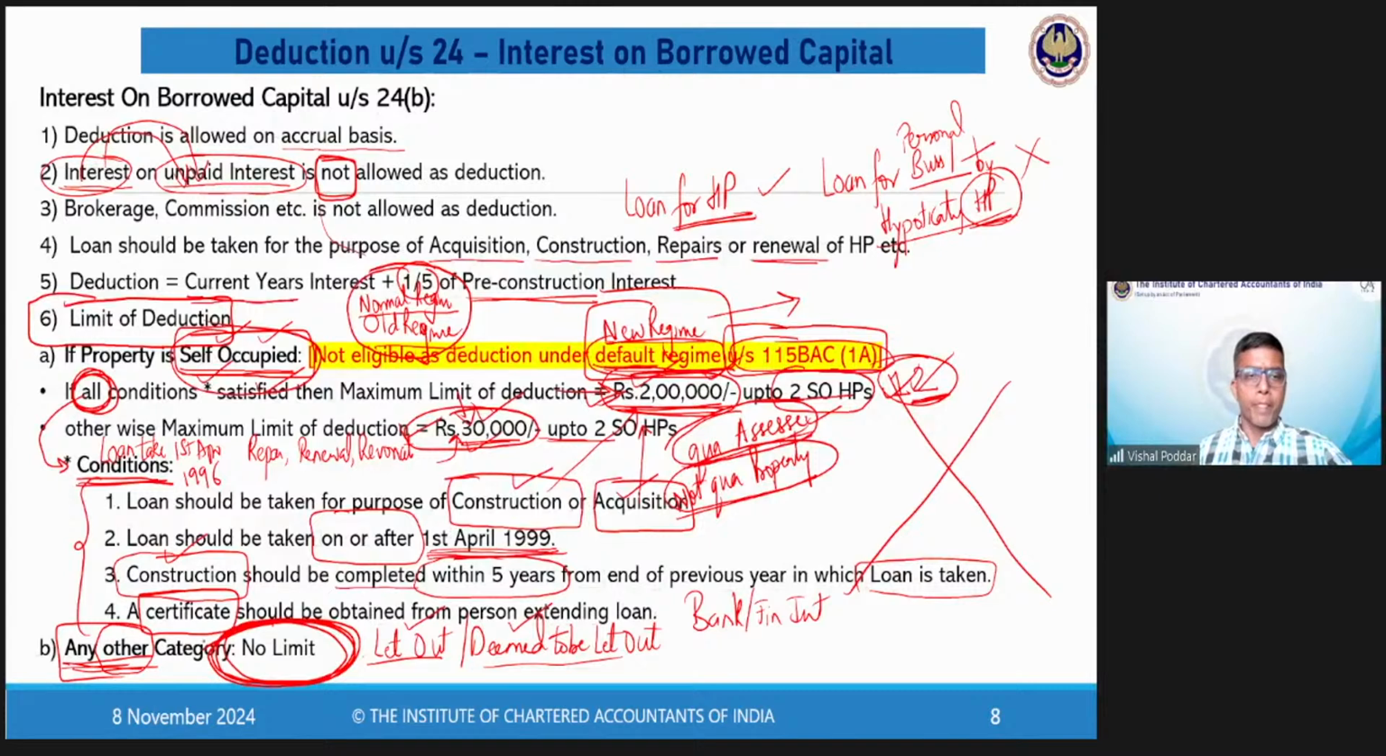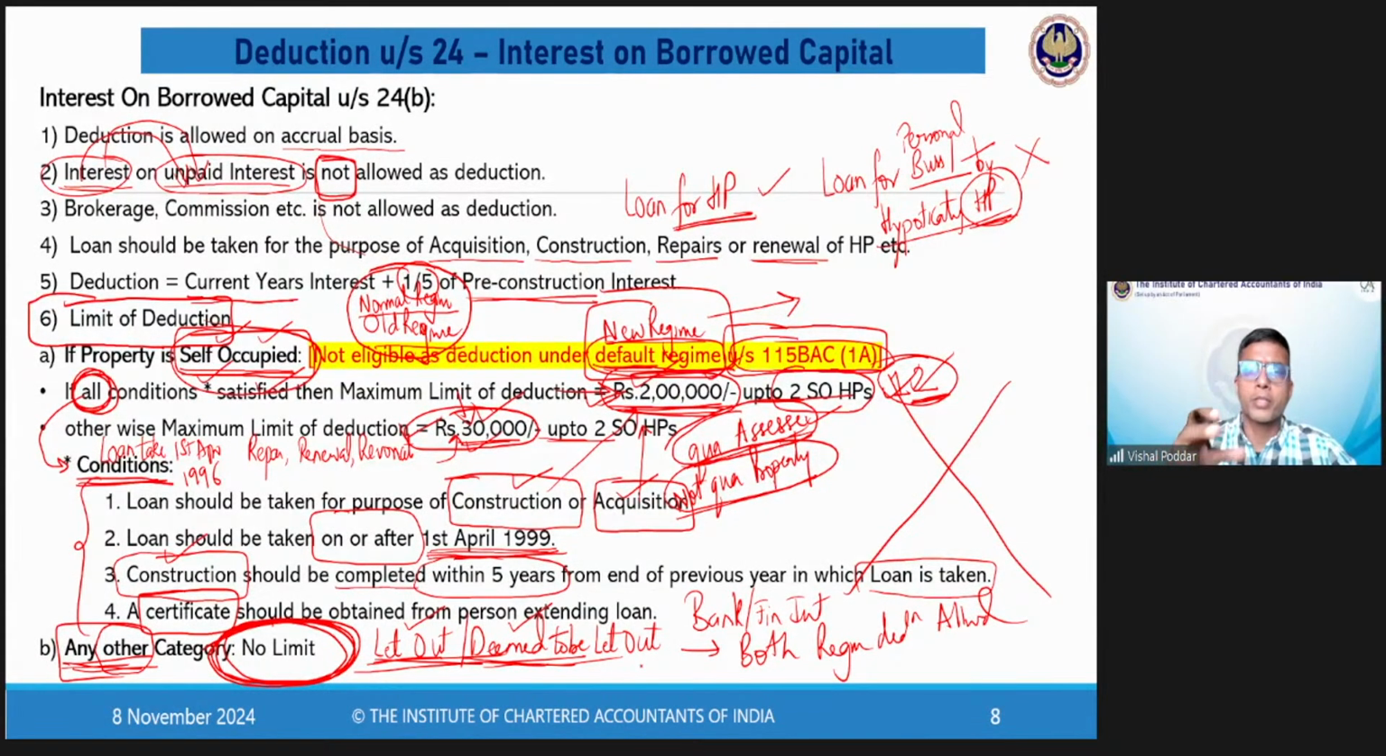But please remember, where your property is let out or deemed to be let out, in both the regimes, this deduction is allowed. So both regimes, the deduction is allowed, whether it is old regime or new regime. But the deduction of interest in case of self-occupied property is allowed only when the regime is old regime.